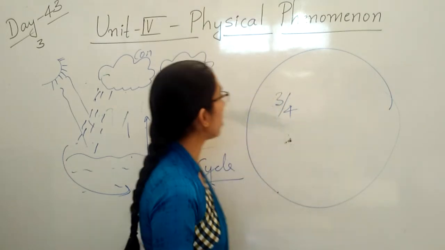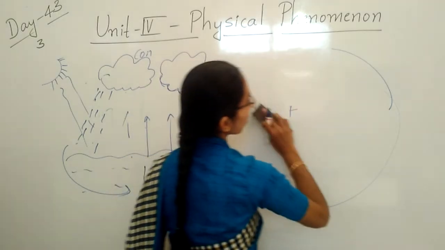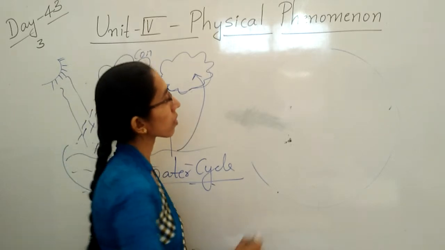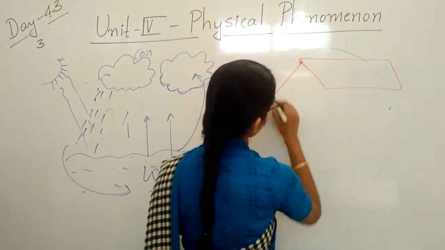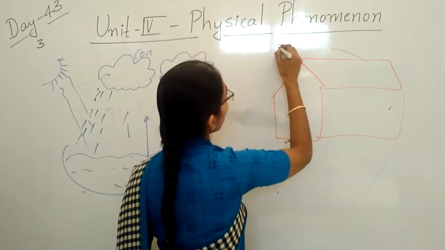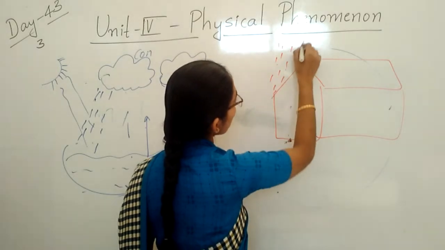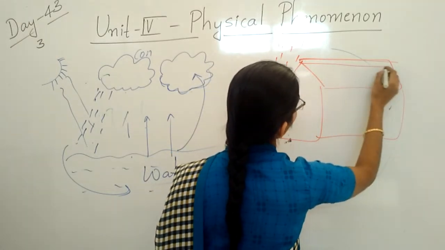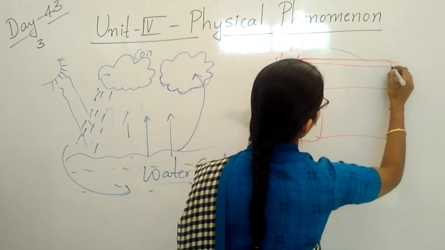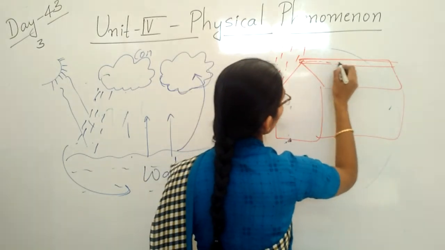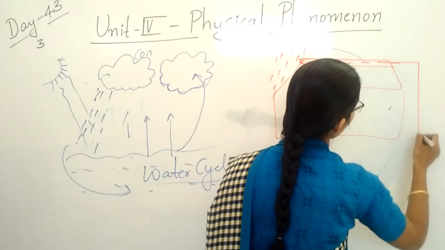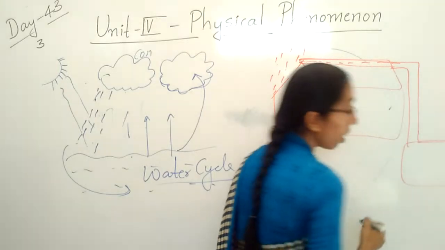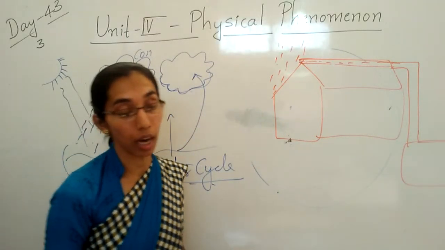Okay, children. So when the rain comes, here you can see, this is one house. When the rain comes, what will we do with this rainwater? On the terrace, there is one pipeline. With the help of this pipeline, the water goes into the pipe, and that pipeline is connected to the underground storage tank. Inside there is a tank where we will store the water.